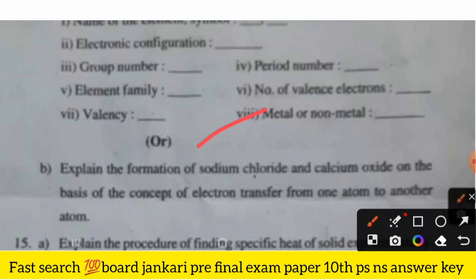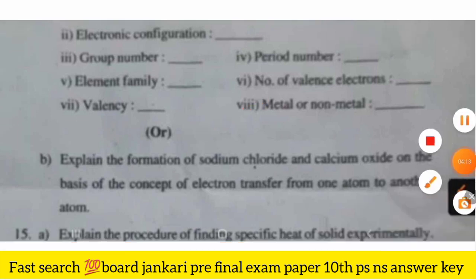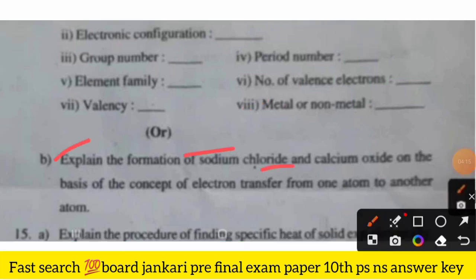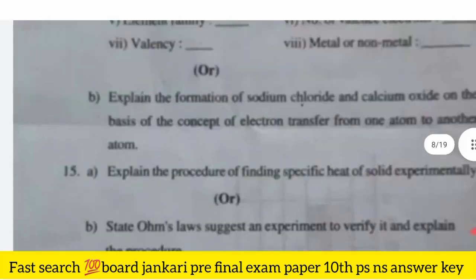Okay, so here option B is, explain the formation of sodium chloride and calcium oxide on the basis of the concept of electron transfer from one atom to another atom. Okay, so there are 15 questions.